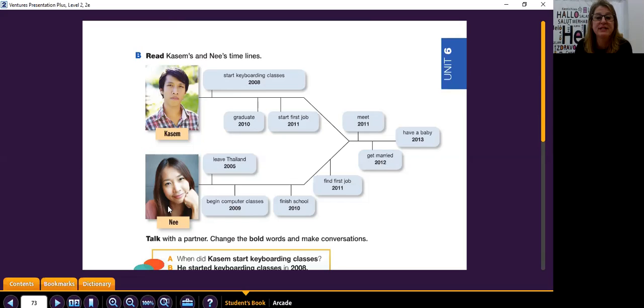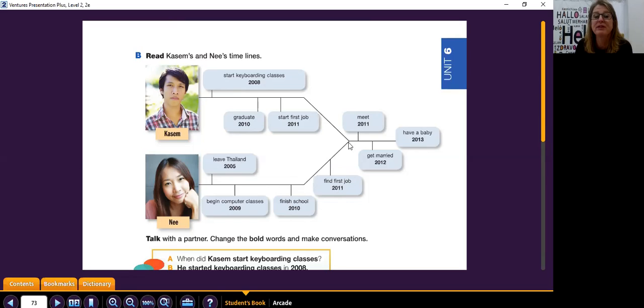So now I'm going to go down to Ni here, and I'm going to follow her timeline. Here's her first uptick. Ni left Thailand in 2005. Following. Ni began computer classes in 2009. Following. Ni finished school in 2010. So now this is where they're going to start. They'll meet eventually here. Ni found her first job in 2011.